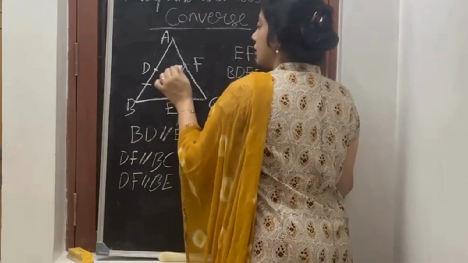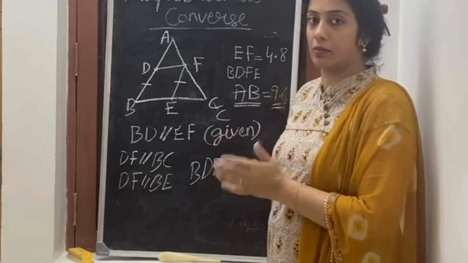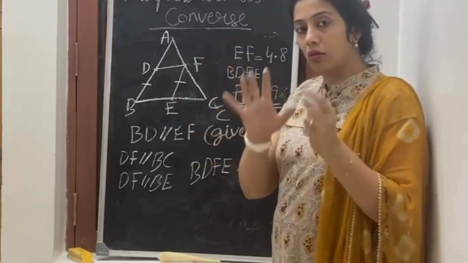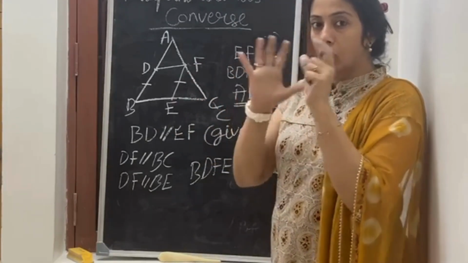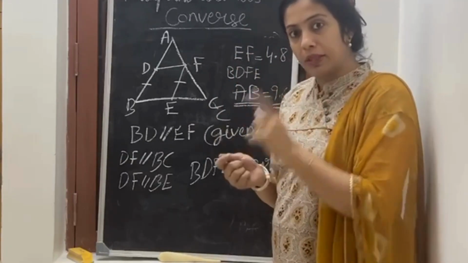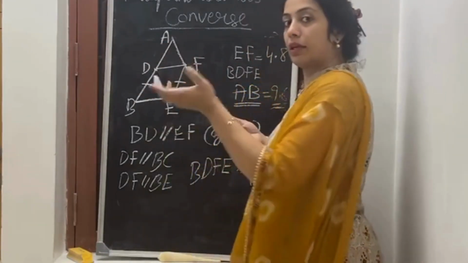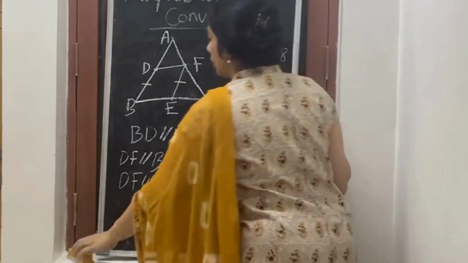So they had given this. The catch in this kind of sums is how to draw the diagrams. To draw the diagrams, always go line by line. Don't read the complete sum and say, oh, how will I do it? Read the complete sum once, then the second time, read one line and do that. Then read the next line and do it. Okay?